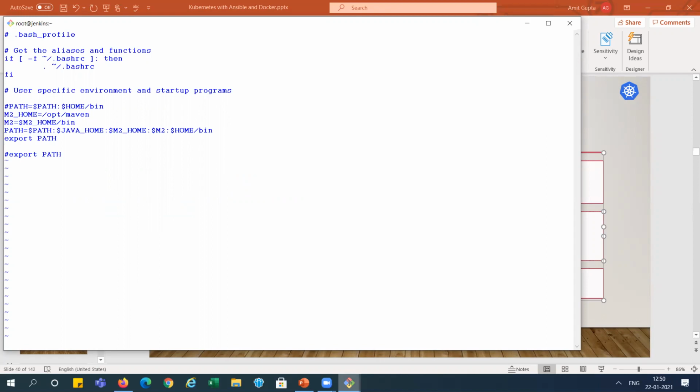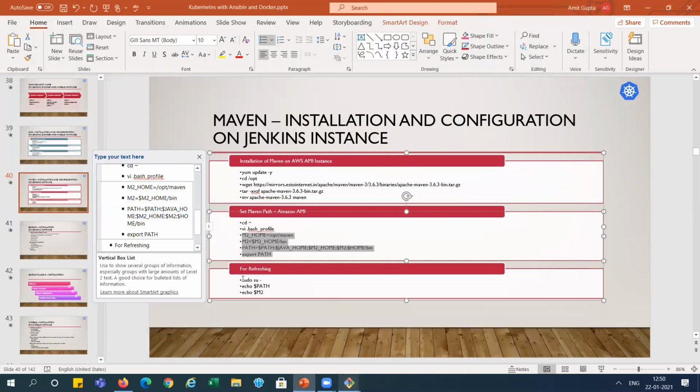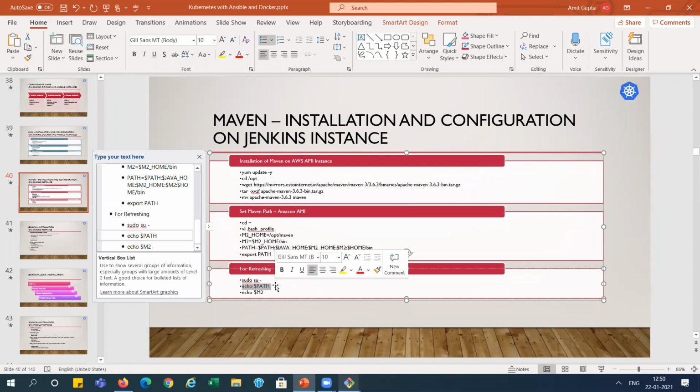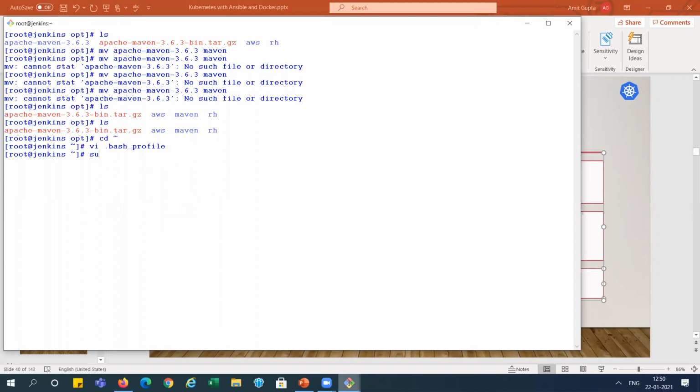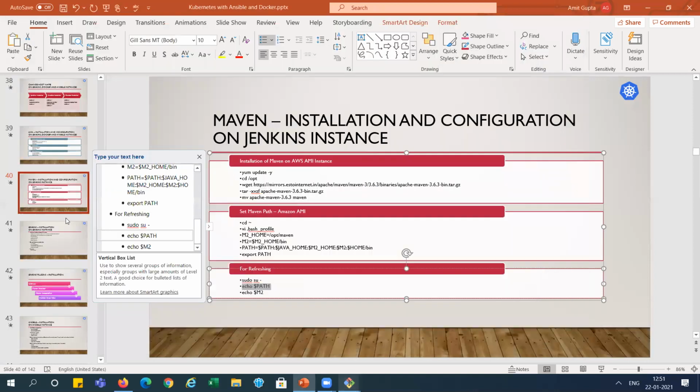Now I'm saving. After that, I'm refreshing it, and I will check the path, right? We are getting the path, and also we are getting the M2 path. This path has already been configured, right? This Maven installation has been done.